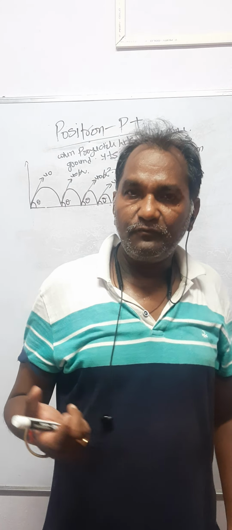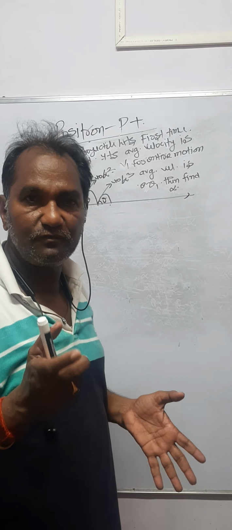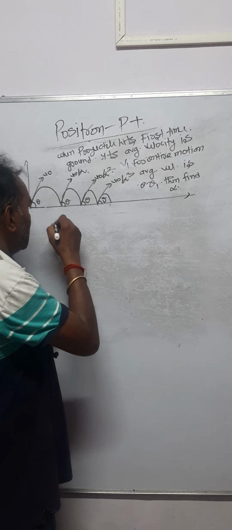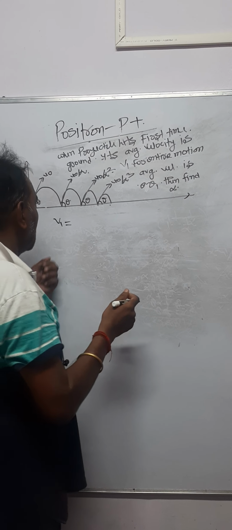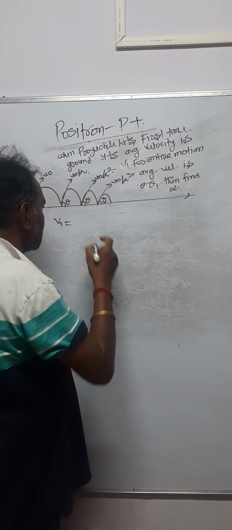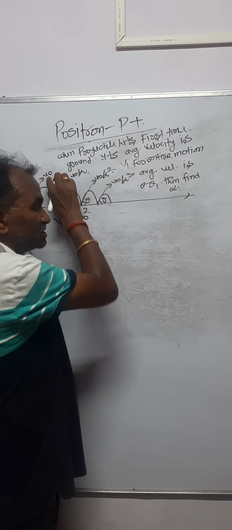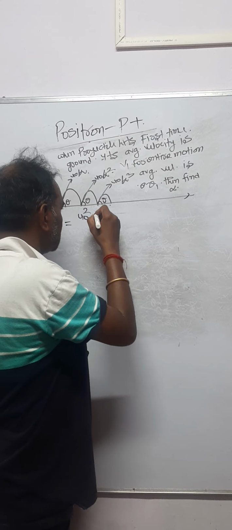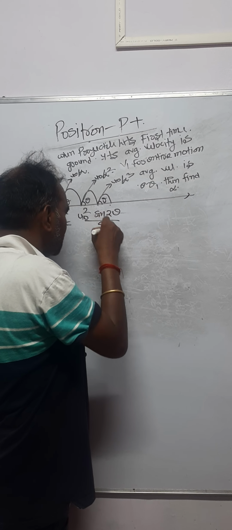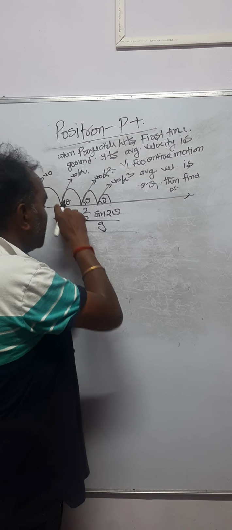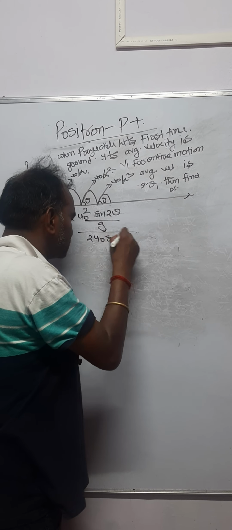Now it's given that for the first projectile the average velocity is v1, which is equal to the total displacement, that is the range. And range is u naught square sine 2 theta upon g, where u naught is the velocity of projection, divided by the time of flight for the first projectile, that is 2u sine theta upon g.